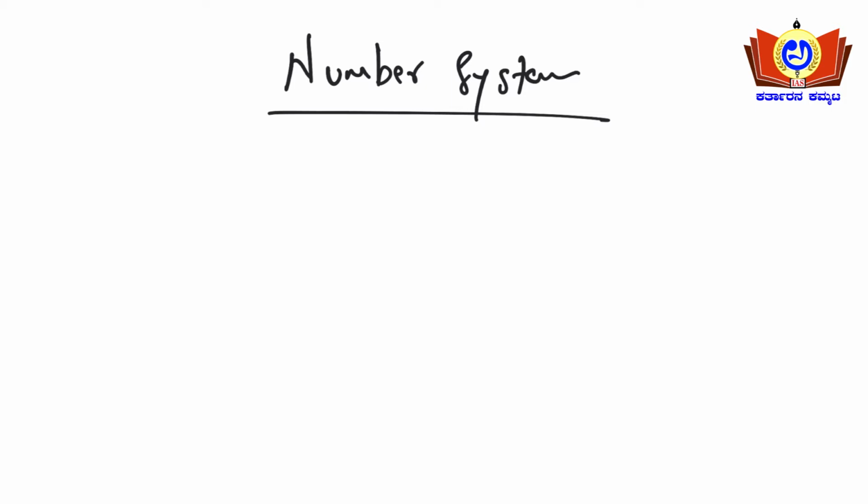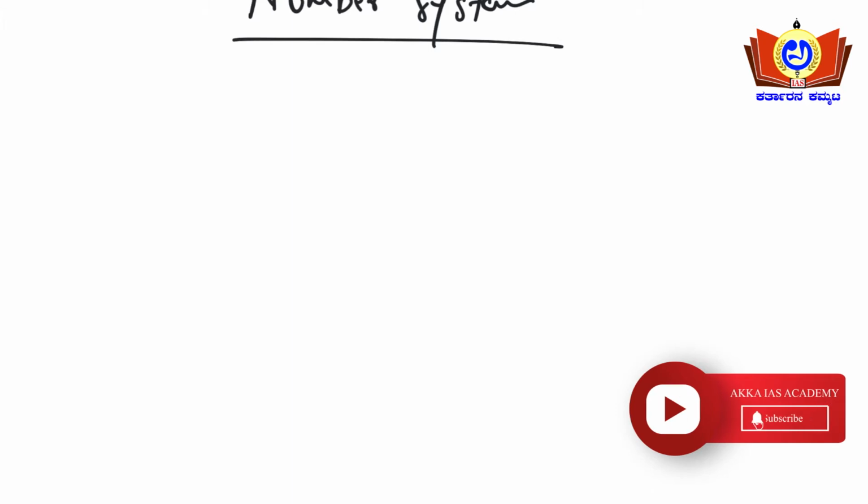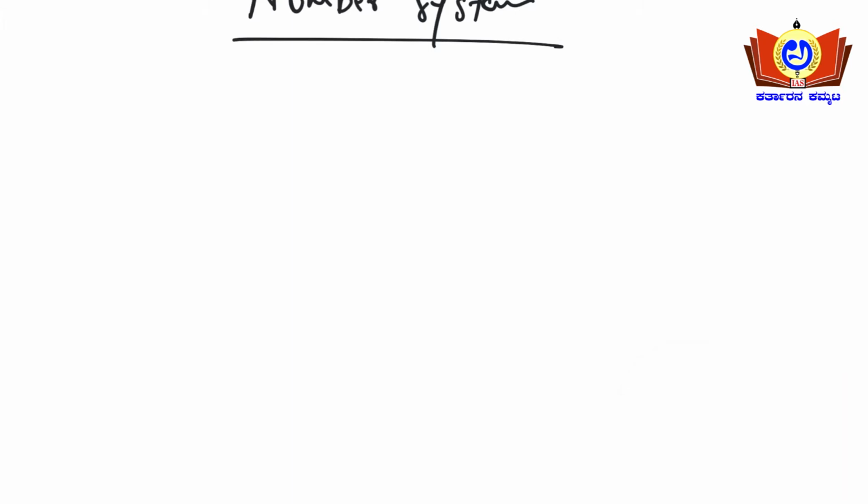Before dealing with number system, I'll try to explain the basic concepts. What are numbers, how are they classified? What do you mean by real number or imaginary number? What are rational numbers or irrational numbers? First I'll try to explain all those, and then we shall deal with the concepts, that is divisibility rule, sum of odd number series or sum of even number series or sum of the series, or converting the decimal into fraction. What are the rules for all these questions, I'll be dealing with in the later stage.